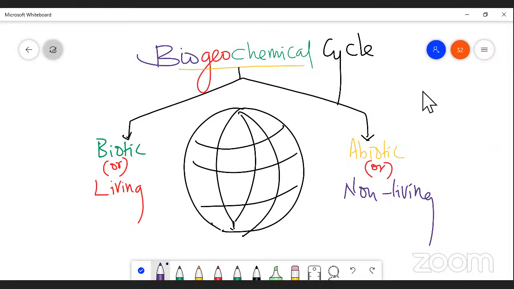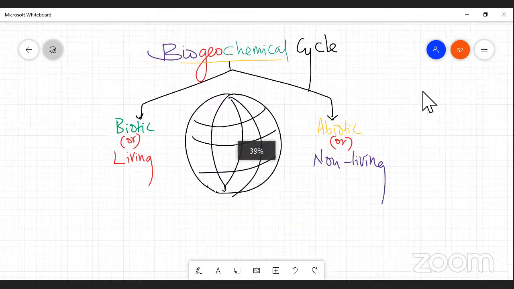So, as I said, there is a cyclic flow of nutrients. My dear students, you can understand what I'm coming to point out here.